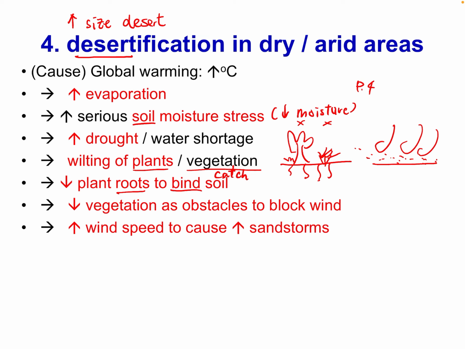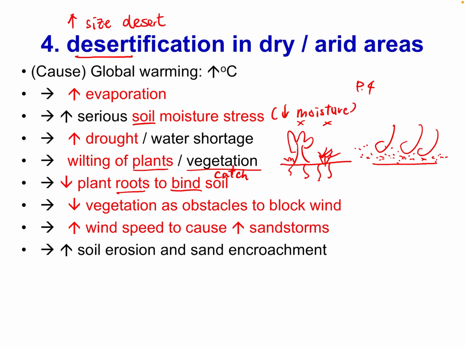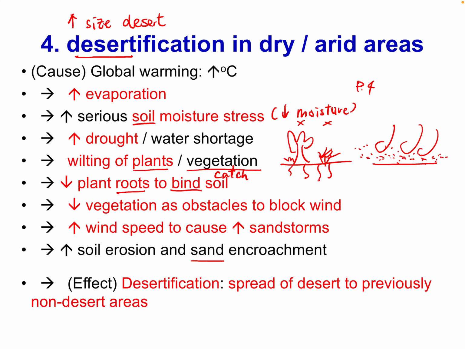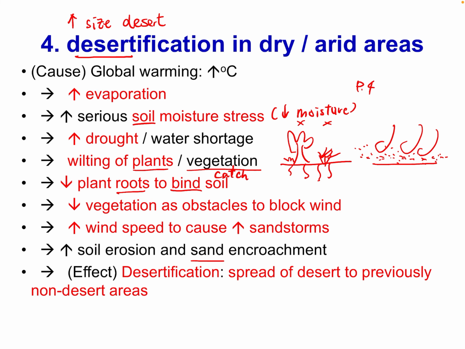High wind speed will cause sandstorms. All the air particles are moving around. 啲泥土啦，嗰啲塵揚啦，啲塵粒飛揚嘅，they all become particles moving around. We call this a kind of soil erosion and sand encroachment. They all become soil erosion, 水土流失, and become the sand, 啲沙啦，啲塵粒啦.